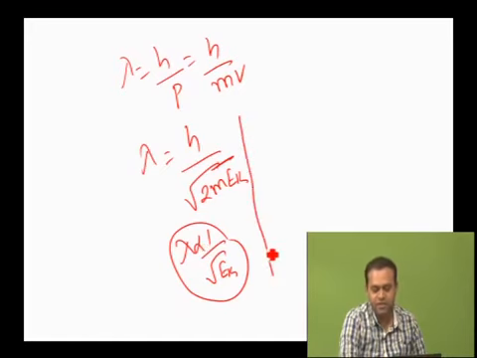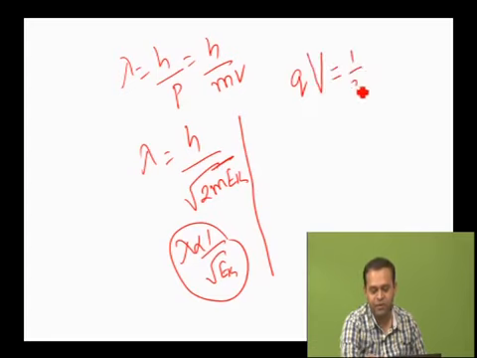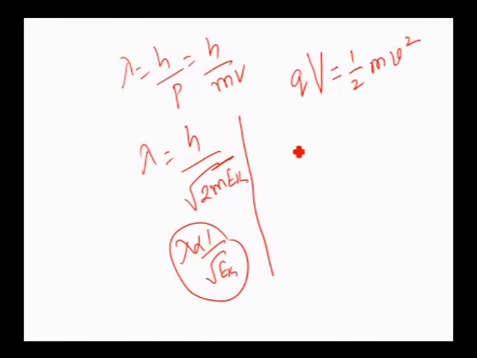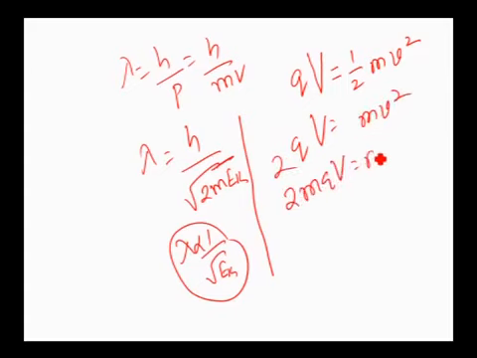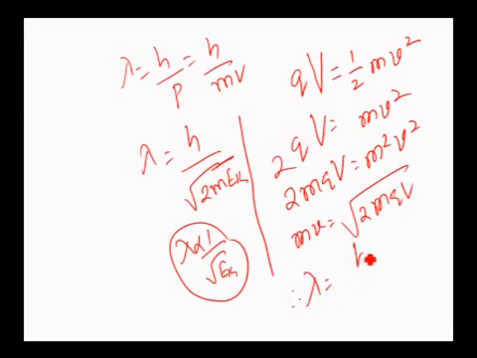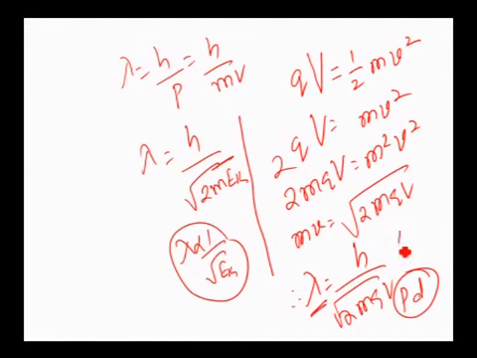Again, one more expression is there, that is in terms of potential difference. Whenever a charged particle q is accelerated through a potential difference V, then we can write qV is equal to half m v square. Then 2qV is equal to m v square. Then 2mqV is equal to m square v square. Then we can write mv is equal to root of 2mqV. Therefore, the expression for lambda will be h by root of 2mqV, which is the expression for de Broglie wavelength in terms of potential difference. Again, the de Broglie wavelength is inversely proportional to root of potential difference.